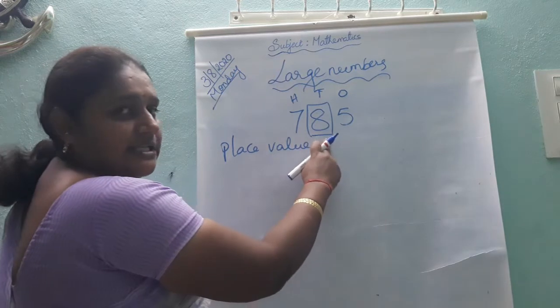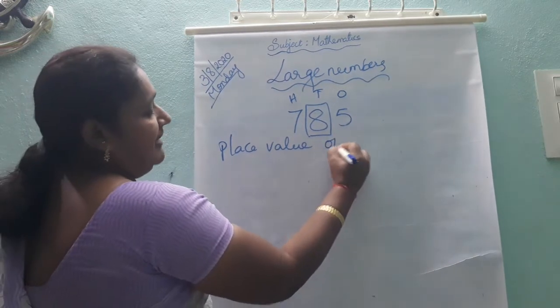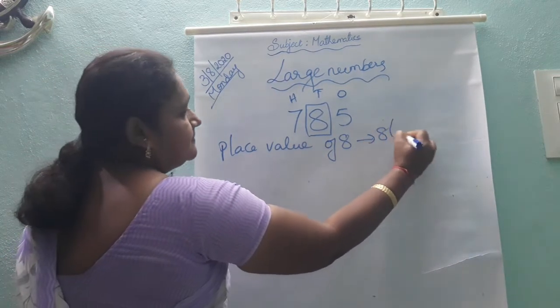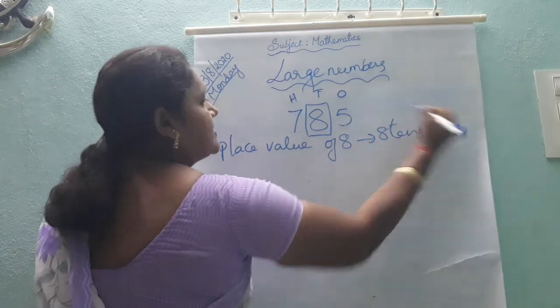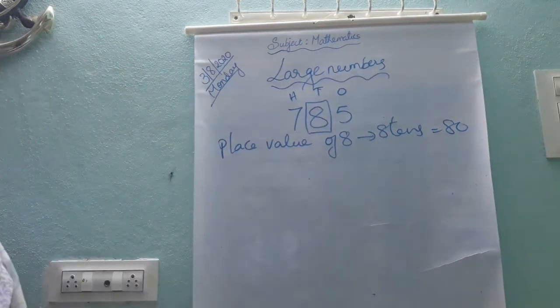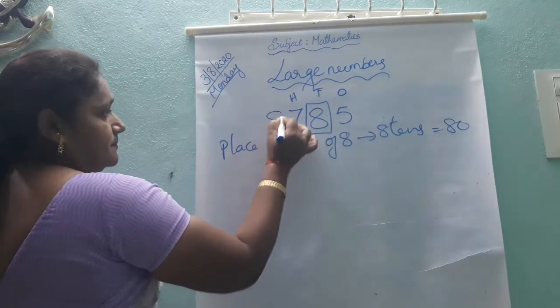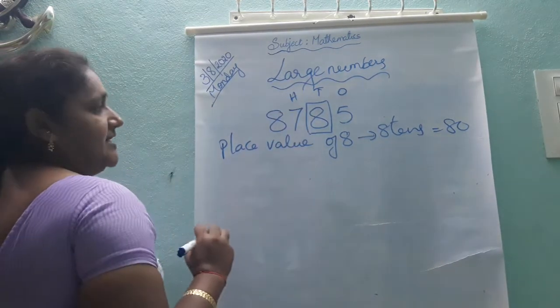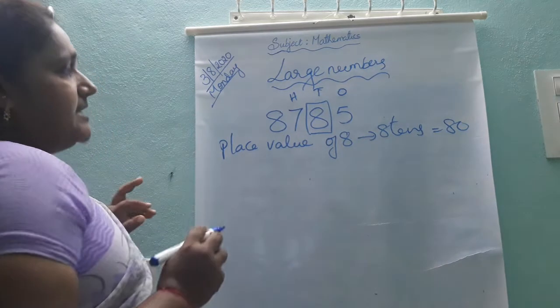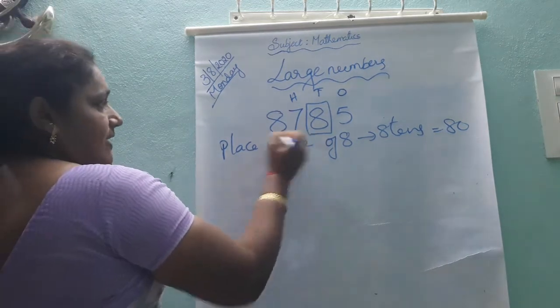So 8 is at the tens place. The place value of 8 is 8 tens, 80. For example, if they give a 4-digit number and ask, what is the place value of 7?